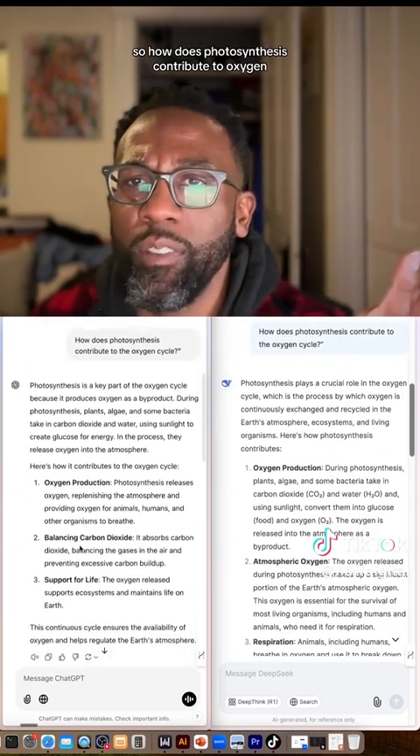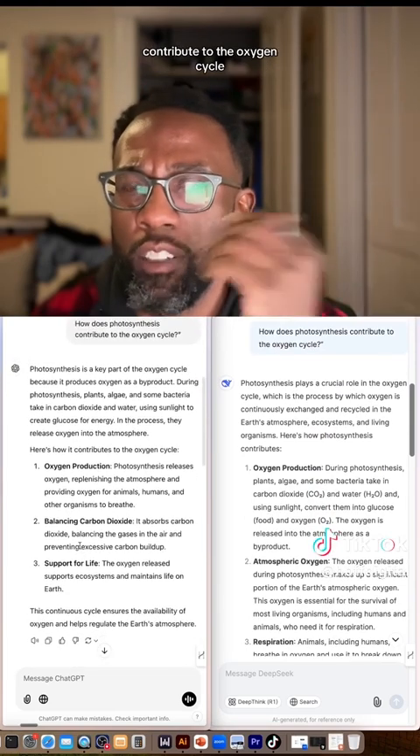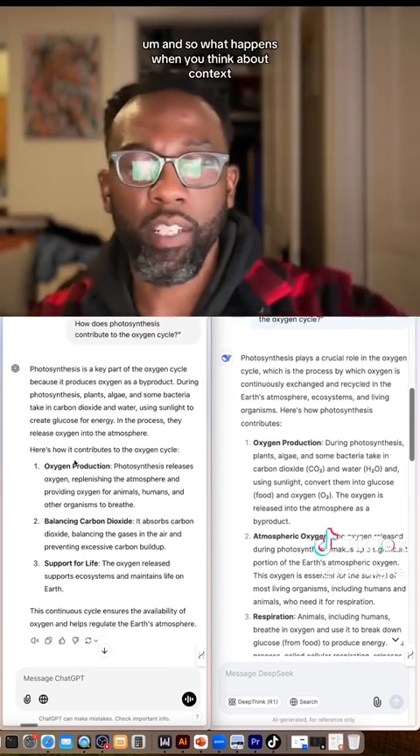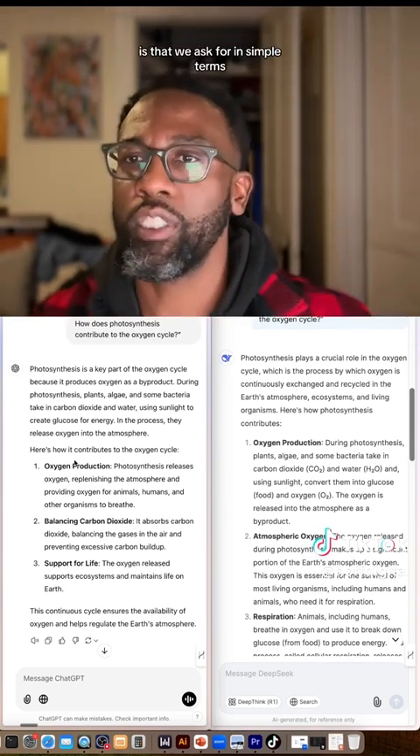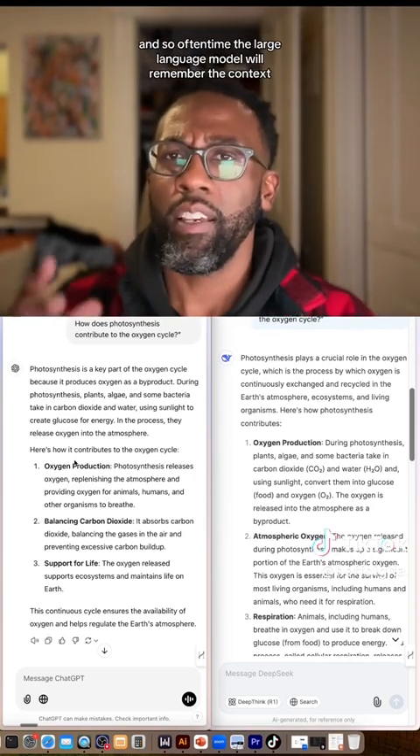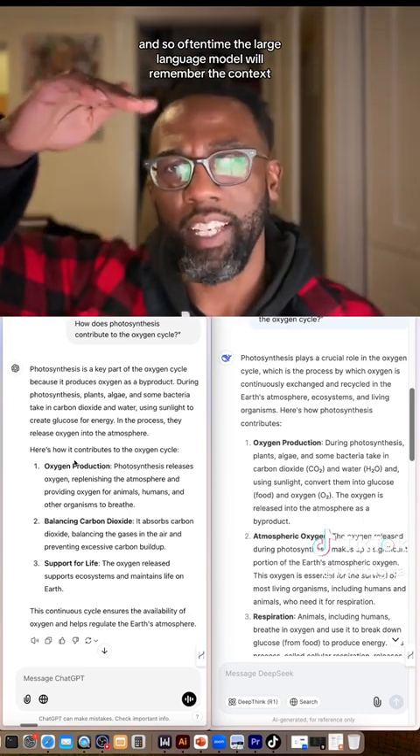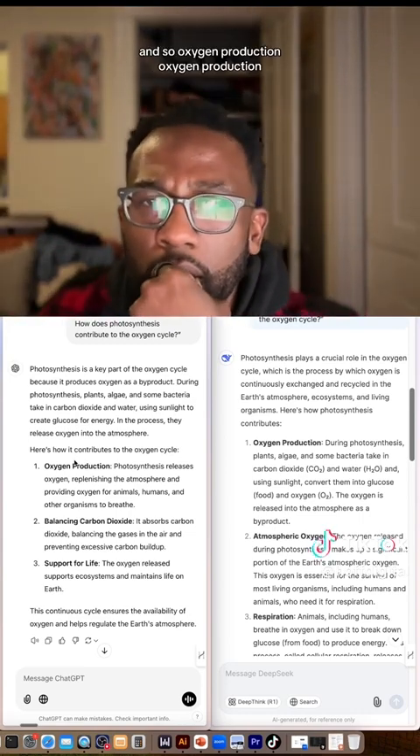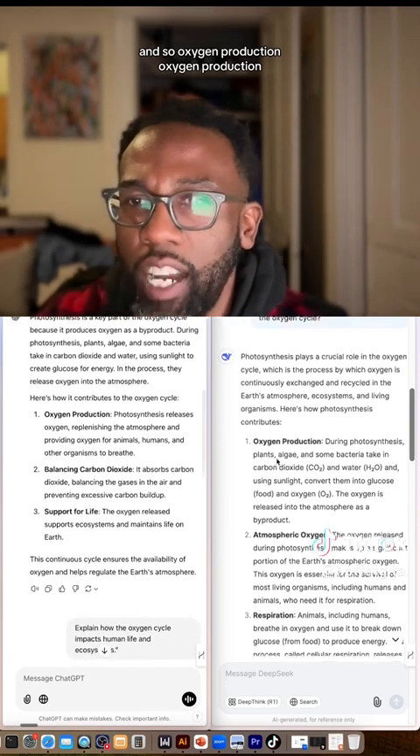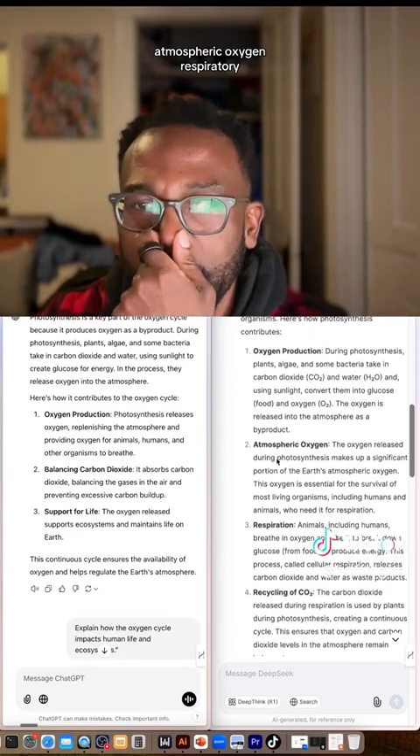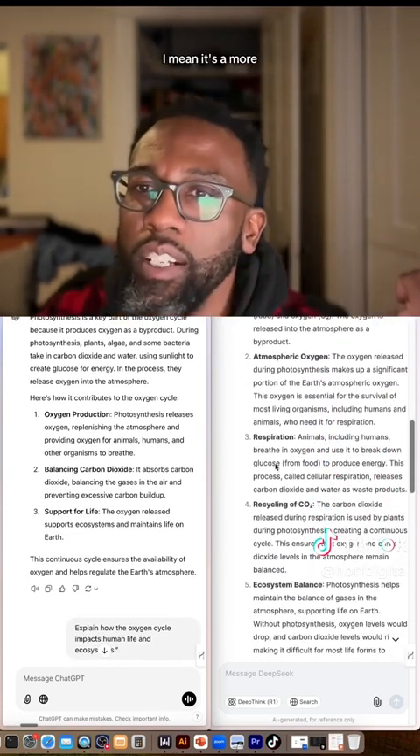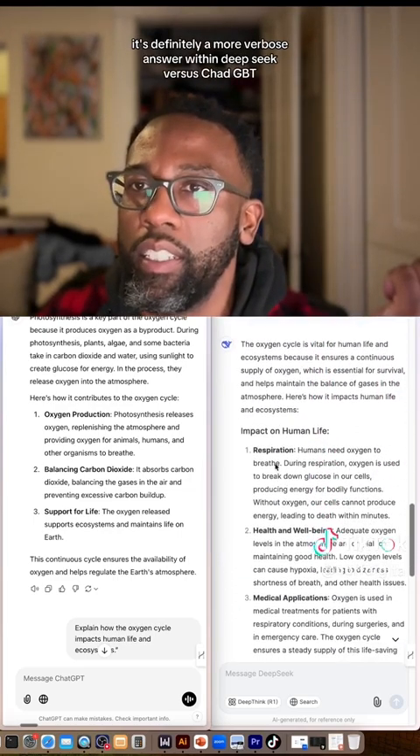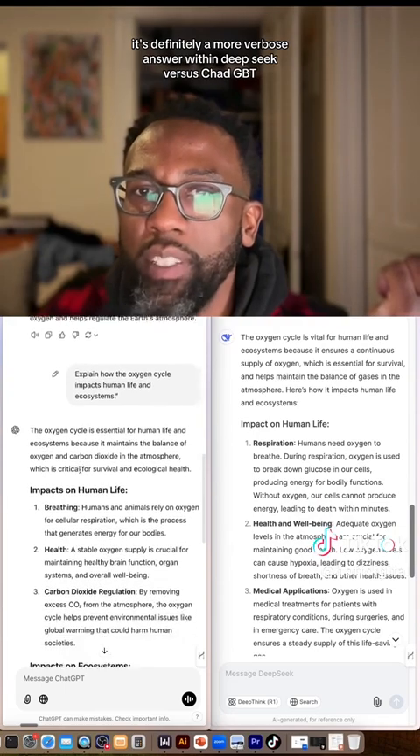So it's interesting in terms of how we lay this out. How does photosynthesis contribute to the oxygen cycle? What happens here when you think about context is that we asked for "in simple terms." Oftentimes the large language model will remember the context in terms of how it's interfacing or discussing with you. Oxygen production, atmospheric oxygen, respiratory. I mean, it's definitely a more verbose answer within DeepSeek versus ChatGPT.